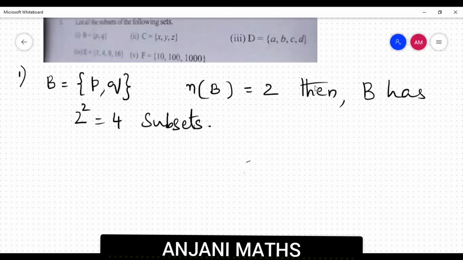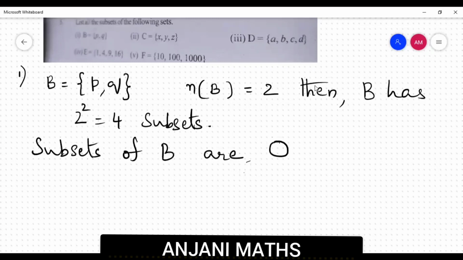We already know that the 2 obvious subsets, which are called improper subsets, are pi and B itself. So the subsets of B are, pi, next B. We have written the 0 elements set. Next we write a set containing a single element.